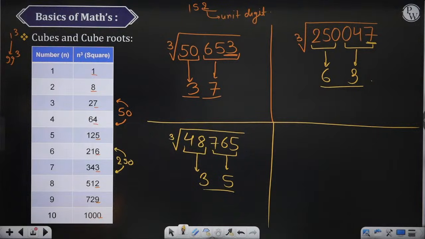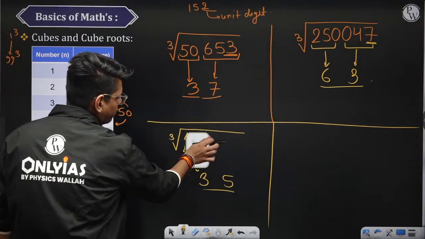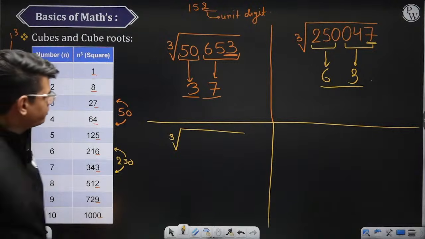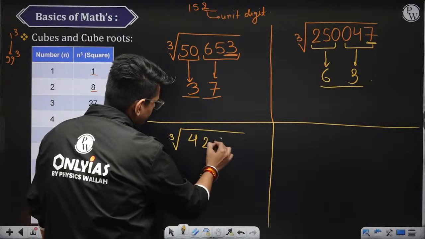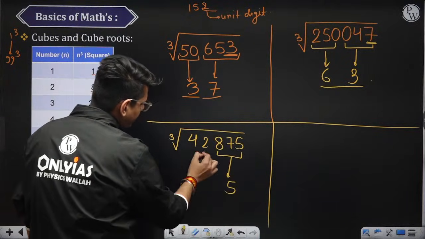35 into 35 into 35 is 42875. This is the wrong number, right? Someone has given me a wrong number. ठीक है? क्यूब गलत दिया हुआ है मुझे. The cube should be 35 into 35 into 35, 42875. ठीक है? Here we will get 5 and here we will get 3.